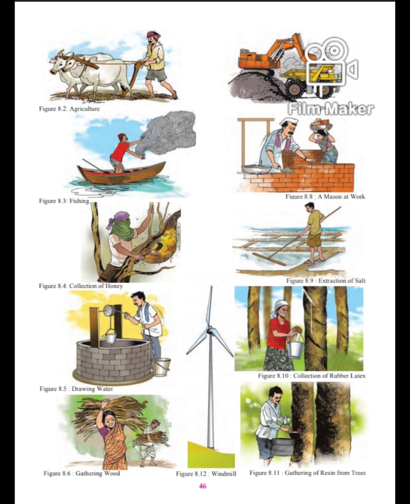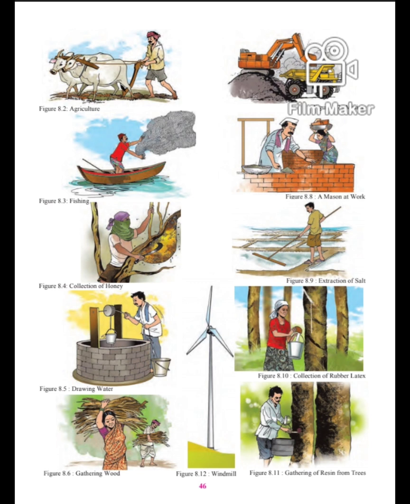From this we can come to the conclusion how important water is to us. We cannot live without water. Along with air, water is also an important natural resource. So the entire living world depends on this resource: plants, animals, human beings, even small creatures. They are all dependent on water. We cannot live without water.